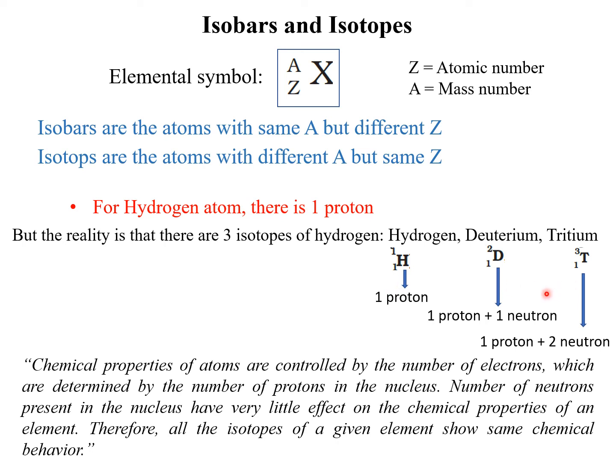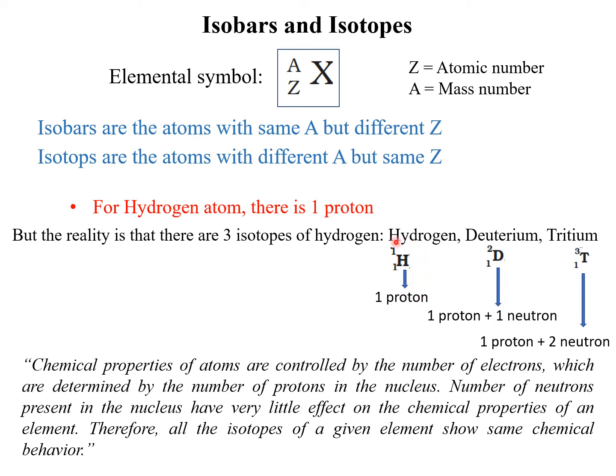They basically have the same atomic number, and the same atomic number means these three are isotopes of each other. They have different mass numbers, which is represented as the superscript in the elemental symbol. So they have different mass numbers.